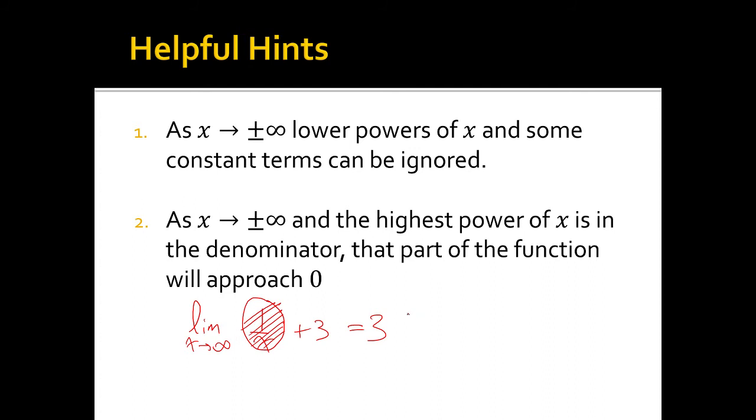Now, with these helpful hints, we should be able to calculate most limits at infinity. There's one question though that will require you to think a little bit, because it'll ask you to calculate the limit using effectively these helpful hints of mine, and then it'll ask you to graph it, and the graph will not give you exactly what you're looking for. The graph is misleading, basically.